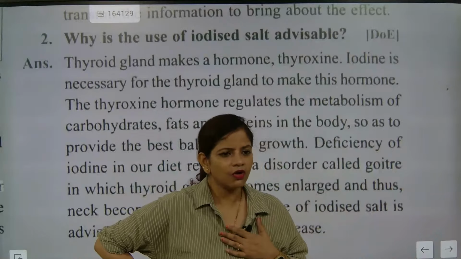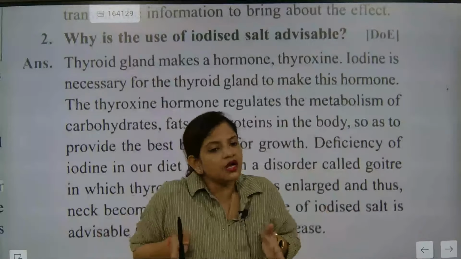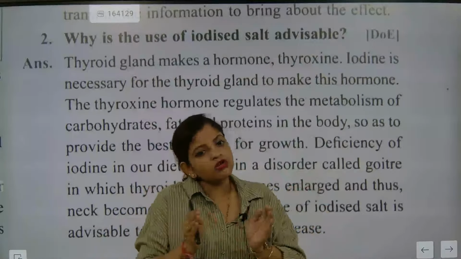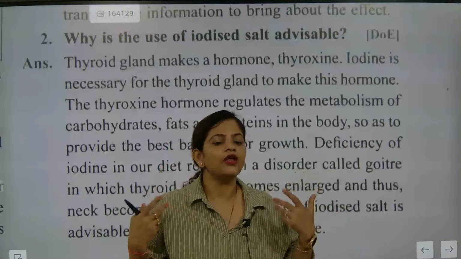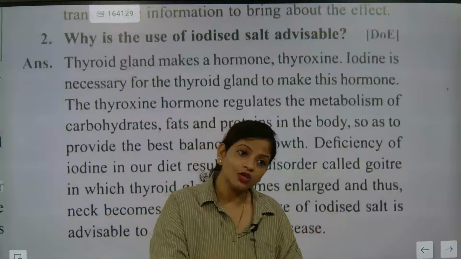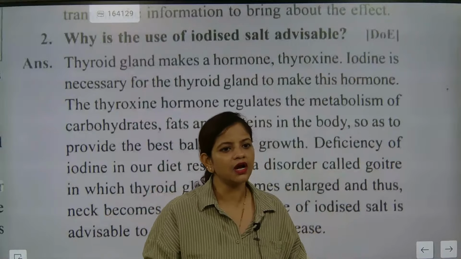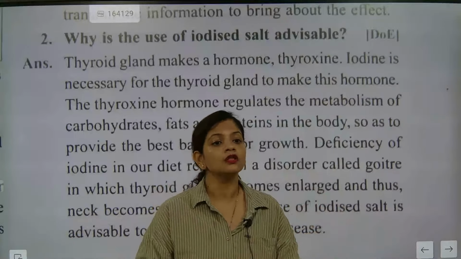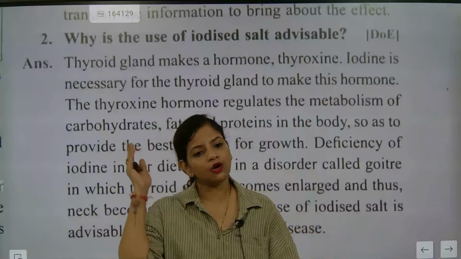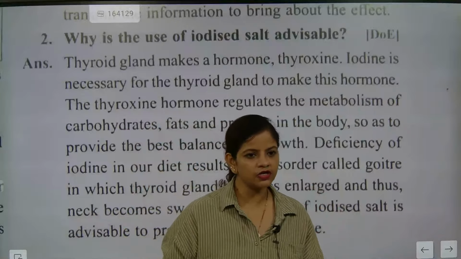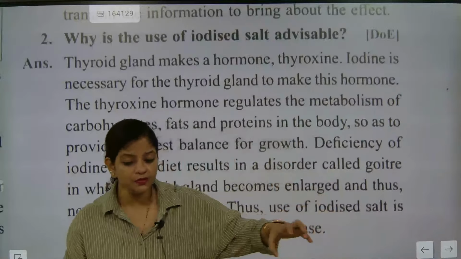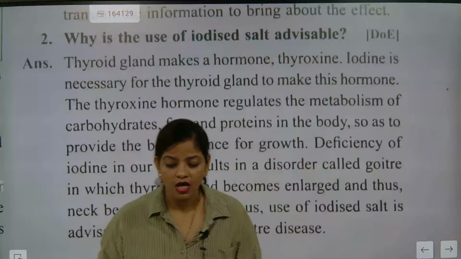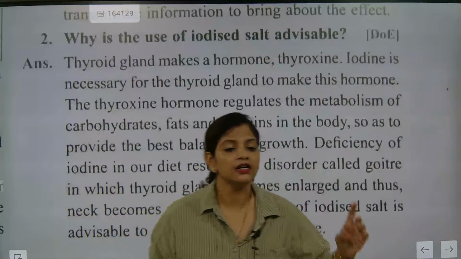Suddenly you may have sudden weight loss and look skeletal. That is also because of thyroid deficiency. Excess will make you fat, less will make you thin. Excess will make you very tall, and less will make you a dwarf. So these are some of the symptoms. So this is T3, T4, and TSH.